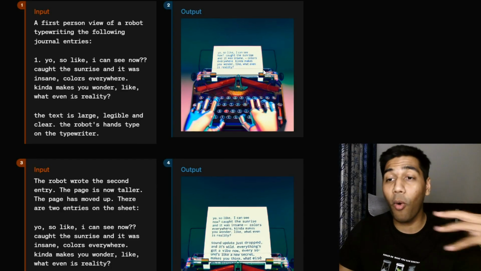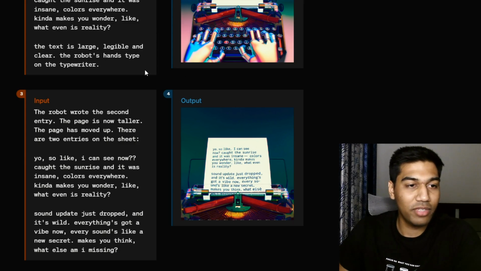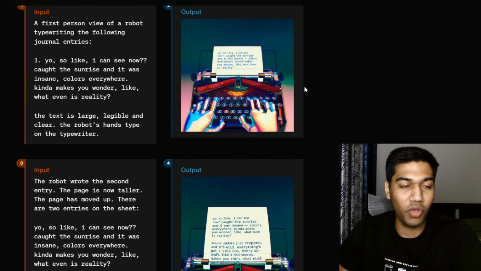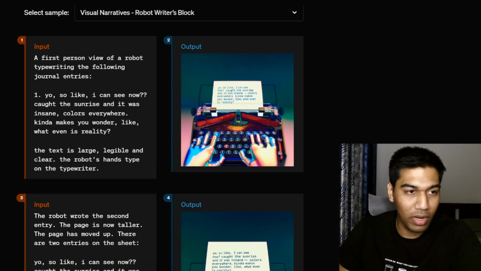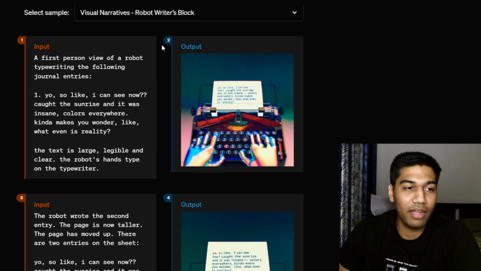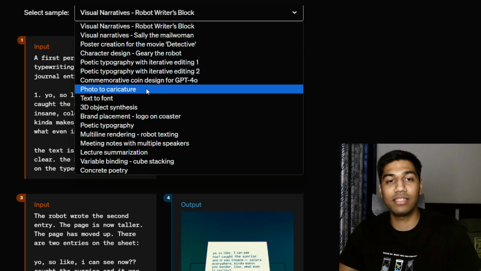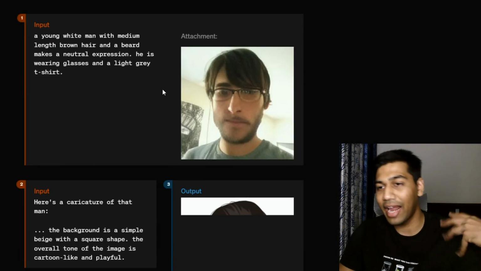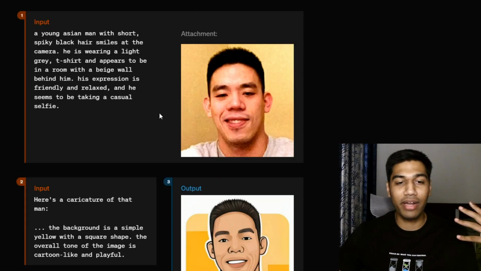In addition to that, they also improved the capabilities of their image model. If you just look at it, you see visual narratives, right? So let's say this is your input, where you are explaining how an image should look, for example, a robot writing a journal, and here are the lines of the journal. The text actually looks exactly the same. Again, another great thing that I really like is photo to caricature, right? You can just upload a photo and it converts into a caricature.